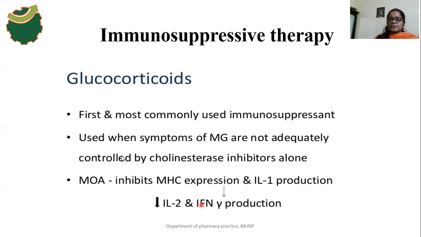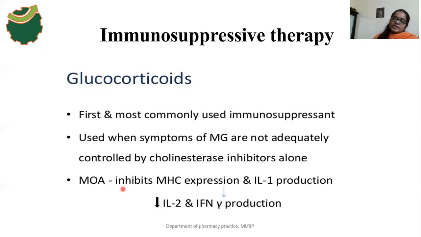What is the mechanism of action of these glucocorticoids? They mainly suppress the MHC, the major histocompatibility complex. It is a protein whose purpose is to recognize foreign particles.